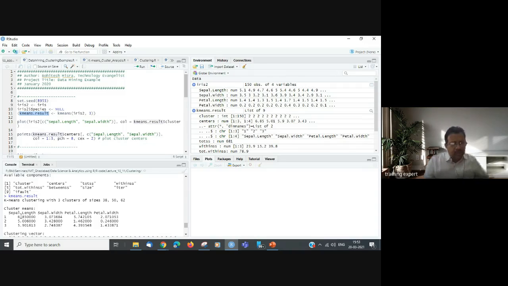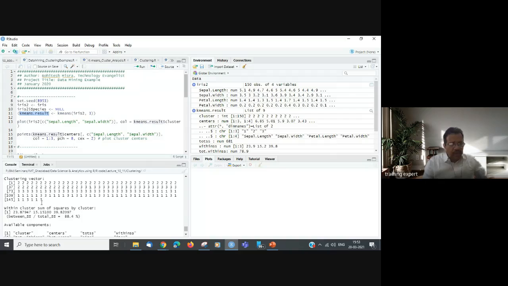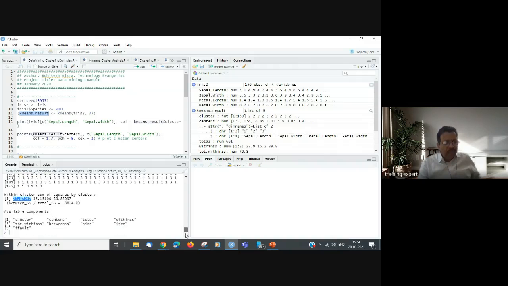3 with the cluster mean. So for all columns, the cluster mean has been calculated. Then all 150 points are now assigned to cluster 2, cluster 3, or cluster 1. You will see the betweenness of these 3 clusters, the value of the sum of the squares of the Euclidean distance, is calculated. Fine. So withinness, cluster, all these are the variables which are part of this output.